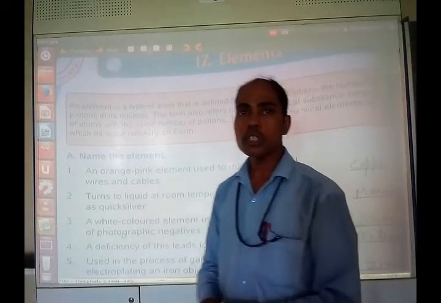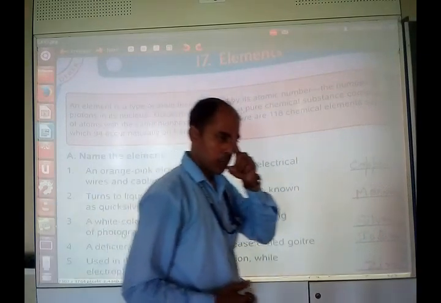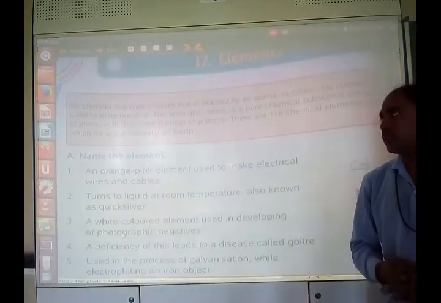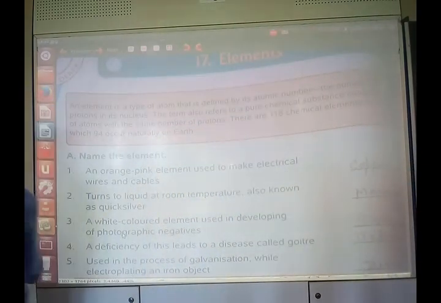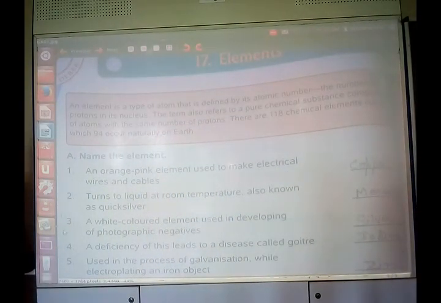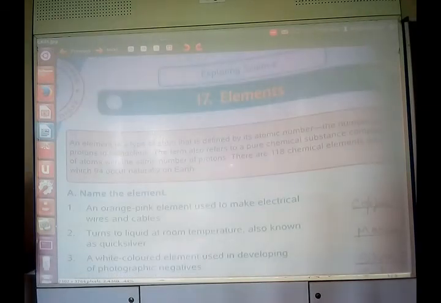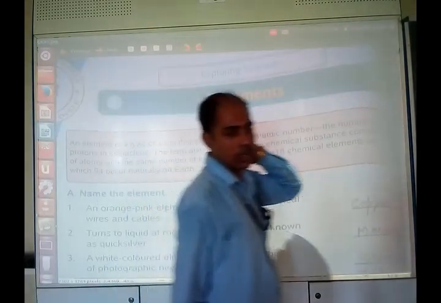This time we are going to study GK for standard 7. Now in this chapter we are going to read about chapter number 17. Here you can see the chapter number 17 is there. The name of the chapter is elements.